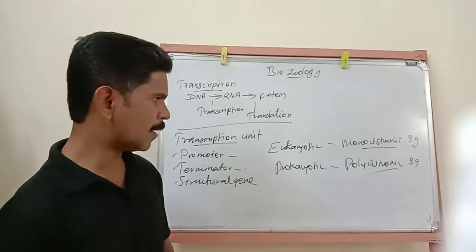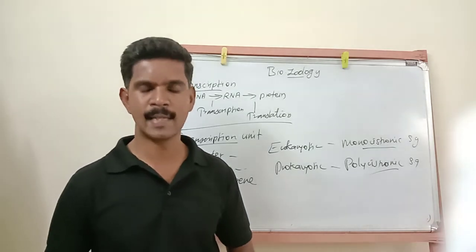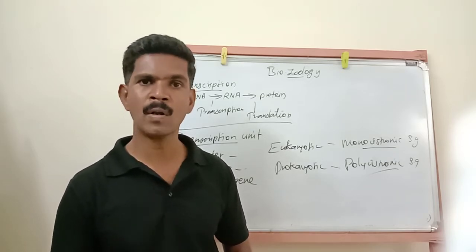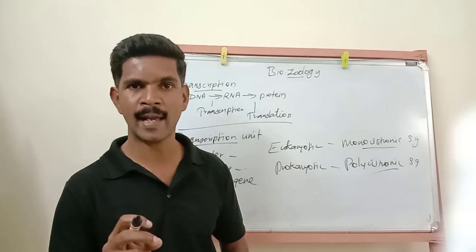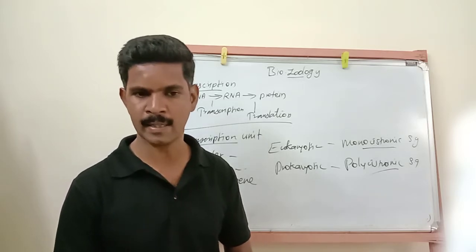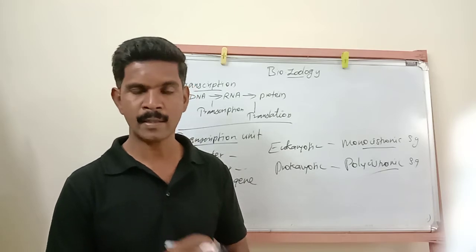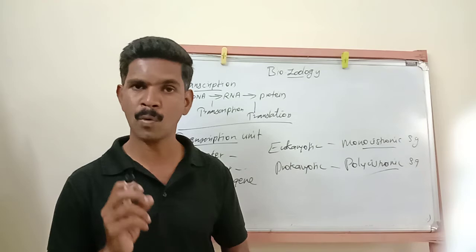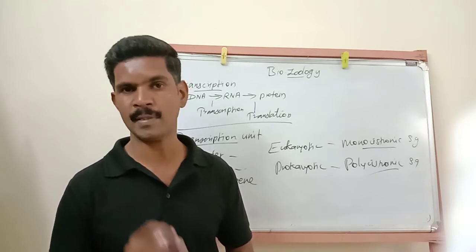Then see, in eukaryotic cells, the promoter region has a large amount of adenine and thymine. Listen very carefully. In eukaryotes, some region of the promoter has more adenine and thymine, AT.